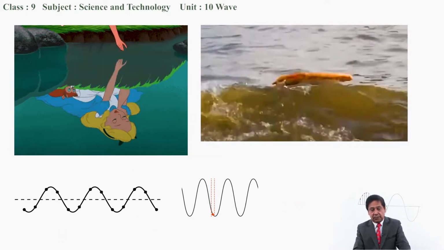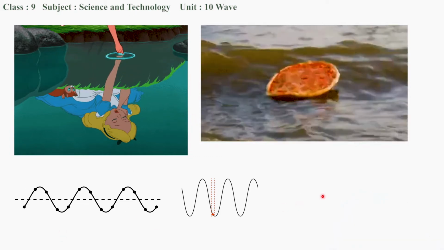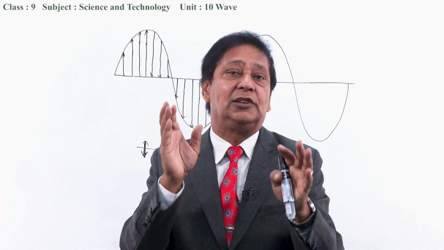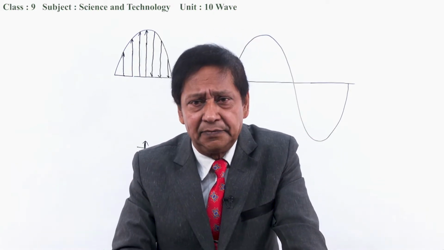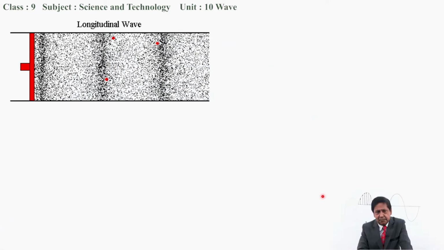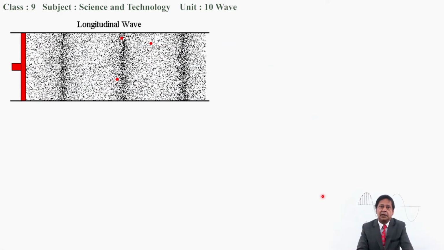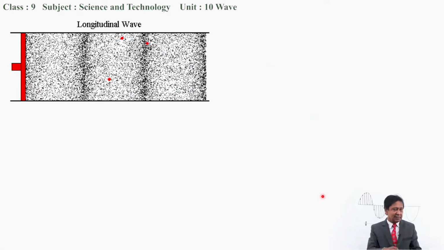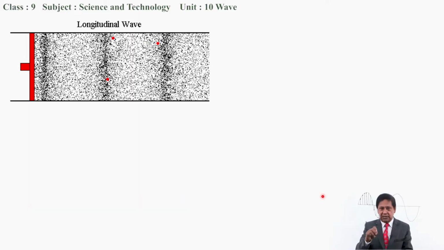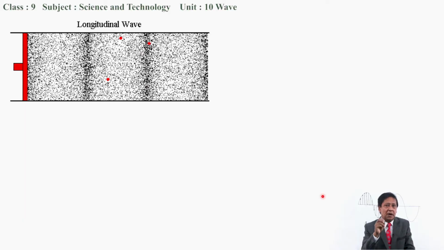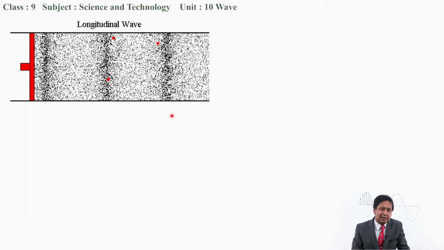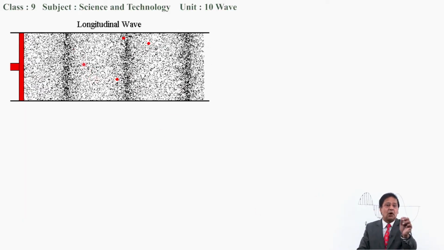Okay, now let's stop transverse wave. Now I want to tell you about the longitudinal wave. Now let's go through an example. Let's say these are the particles of air. Particles of air cannot be seen, and that's why it is very problematic to understand the longitudinal wave. That's why, to make it very clear, particles are represented here by black dot marks.